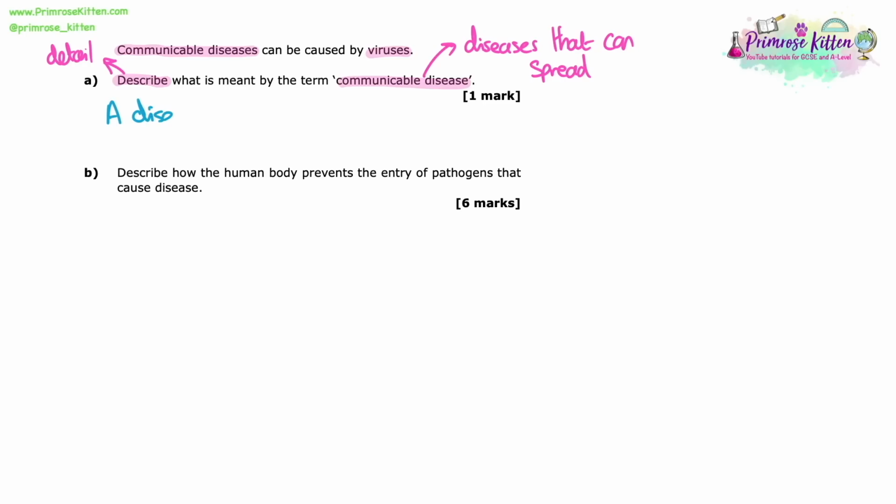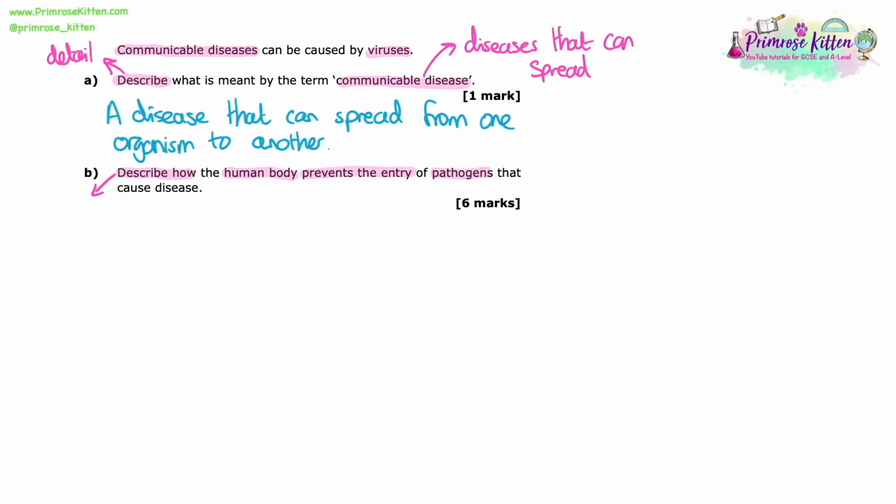So all we need to say is our definition, which is going to be that it's a disease that can spread from one organism to another. You can put between people, but obviously we know that not all pathogens and not all communicable diseases are from human to human. Some are between animals, some are between plants, some are between humans and animals. So one organism to another organism is a better general way of describing it.